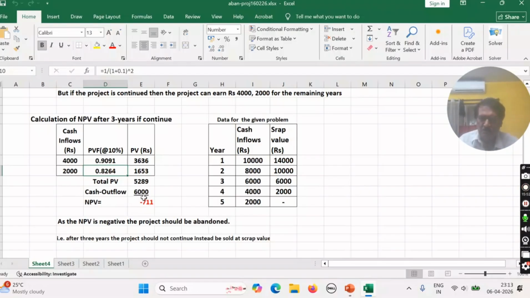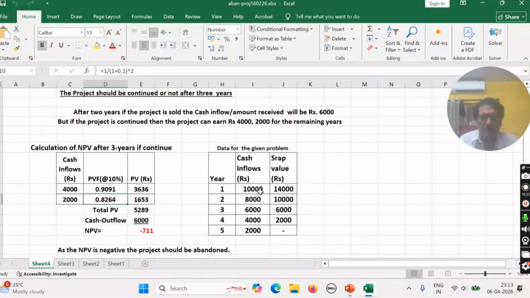If you run it, you will lose this cash amount, and your inflow at present value will be this, and that is negative. That's why you should not go for this option. As the NPV is negative, the project should be abandoned. So this is the point when you should abandon the project. That was our topic of discussion today.